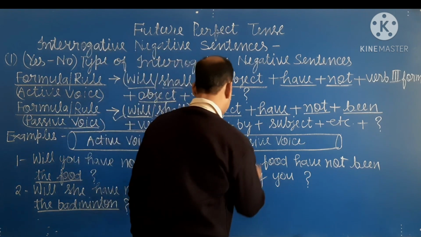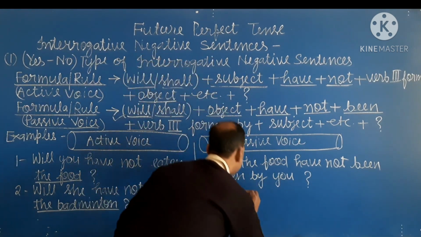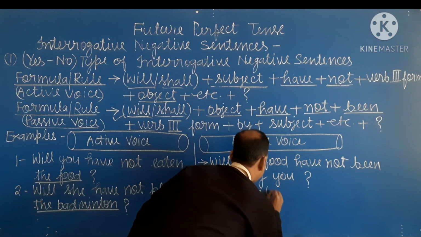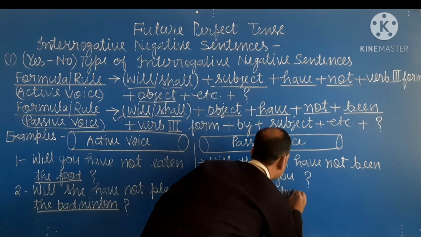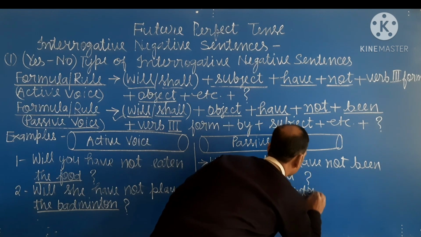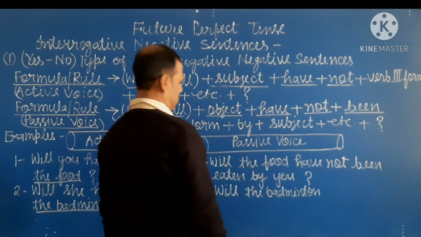Then object is the badminton. The badminton.